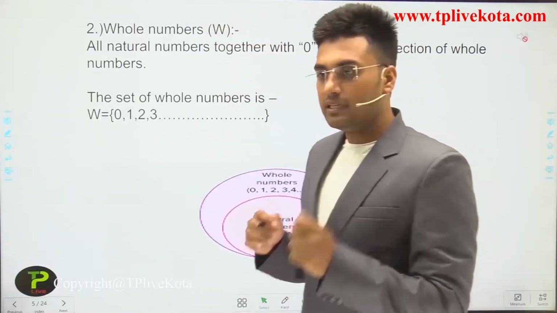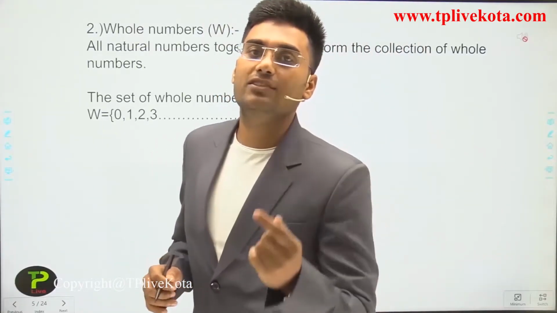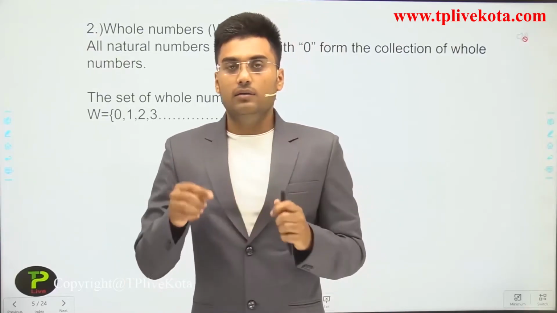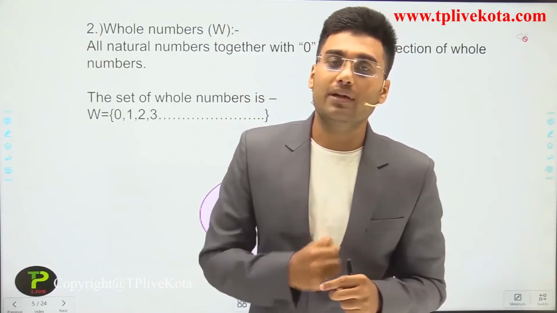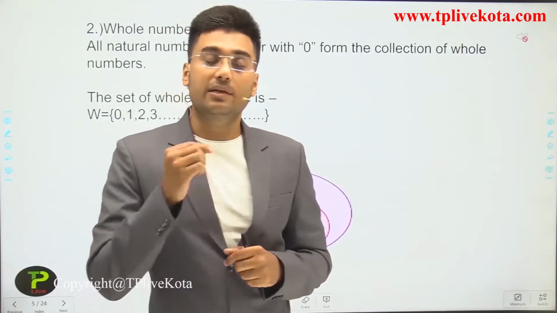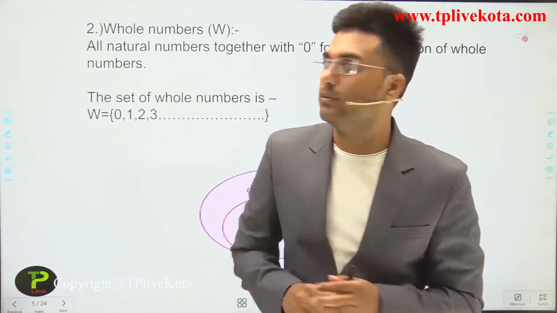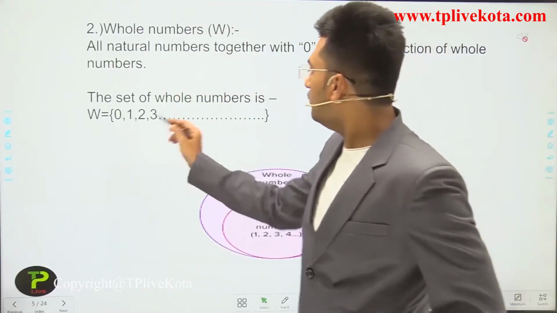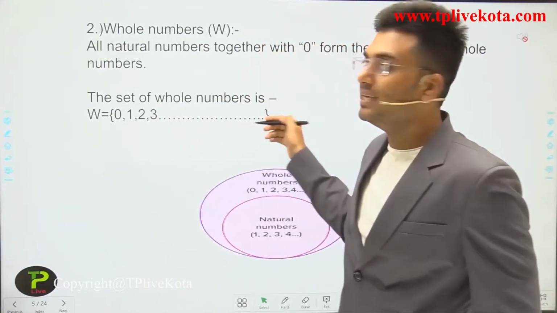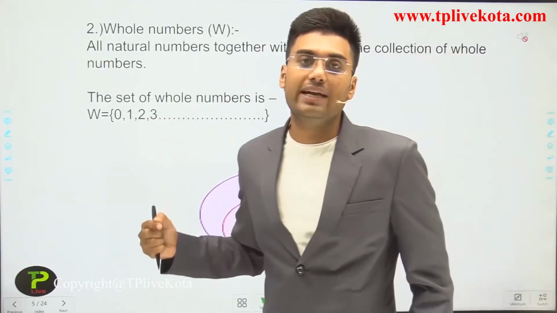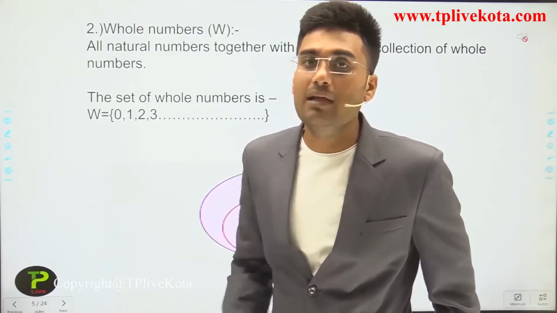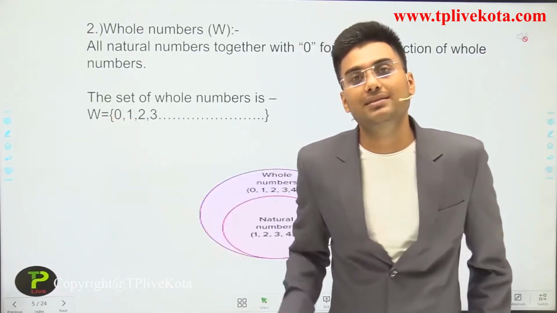Whole numbers are represented by capital W, and the set of whole numbers is {0, 1, 2, 3 and so on}. Again we cannot identify the largest whole number, but the smallest whole number is 0.